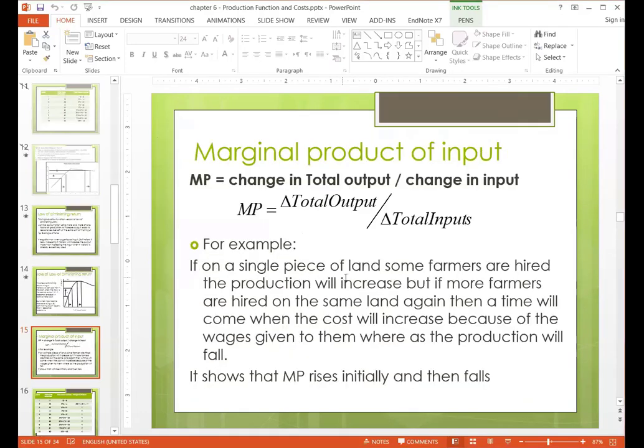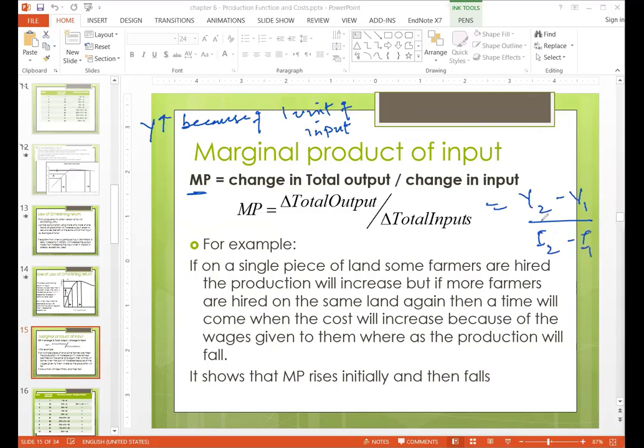Now we are going to discuss different calculations of the cost. The first term is marginal product of input. Marginal product means how much output will increase if we increase 1 unit of input. So the increase in output because of 1 unit of input is called marginal product. Its formula is change in output divided by change in input. So y2 minus y1 divided by input 2 minus input 1.